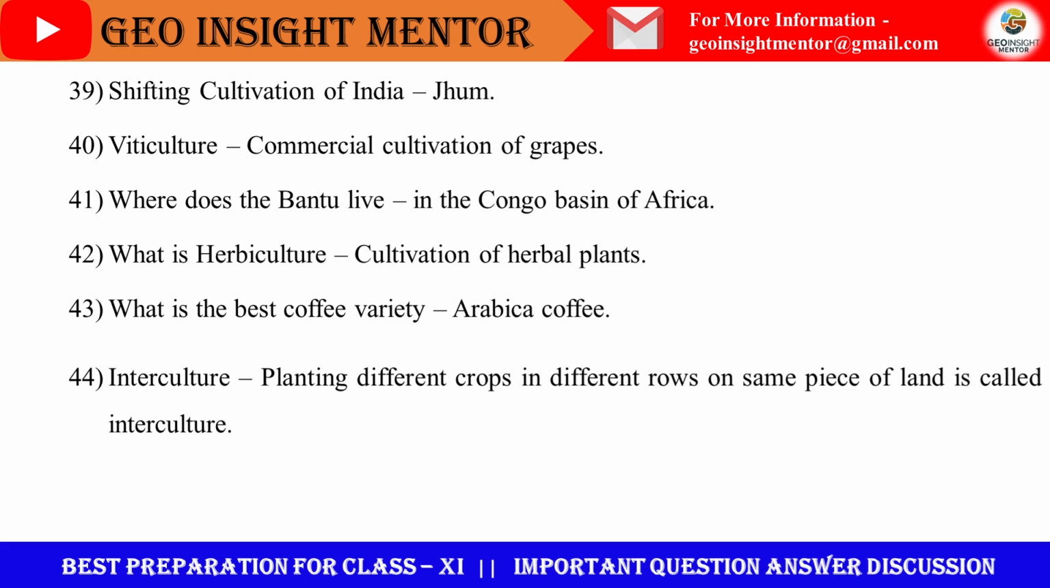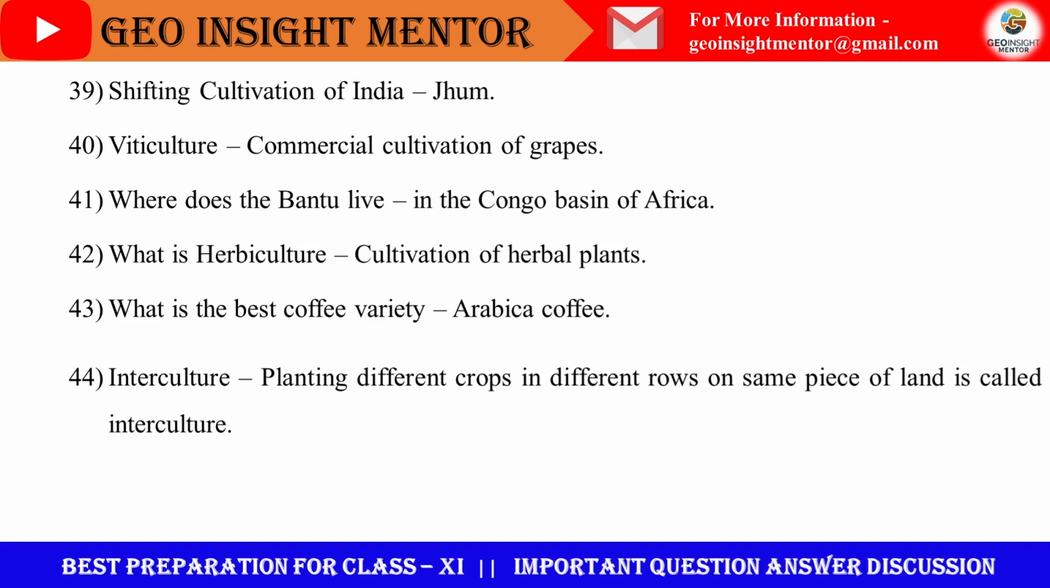Viticulture. It is the commercial cultivation of grapes. Where does the Bantu live? In the Congo River Basin of Africa. They live in Congo River Basin. What is herbiculture? It is the cultivation of herbal plants, especially the medicinal plants. What is the best coffee variety? Arabica coffee is the best coffee variety.